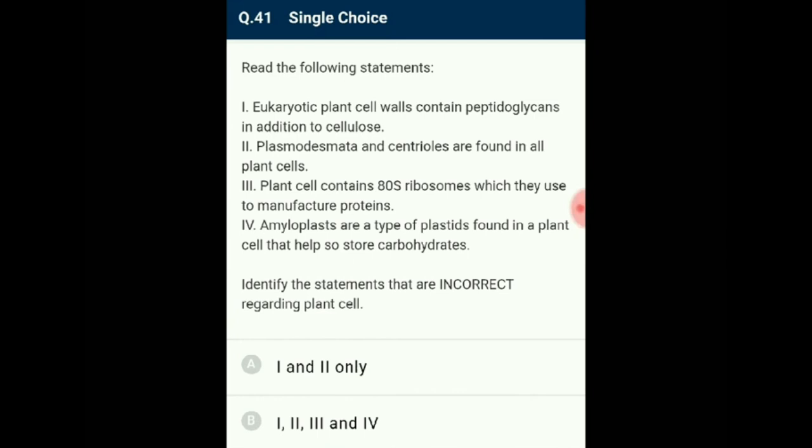A plant cell has 80S ribosome, a feature of eukaryotic cell. Plastids are an organelle found only in plant cells, of which those that store carbohydrates are known as amyloplast. So the answer for this question is option A. From the given four statements, first and second statements are incorrect regarding plant cell.